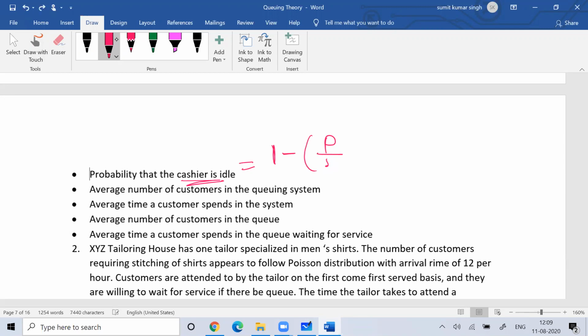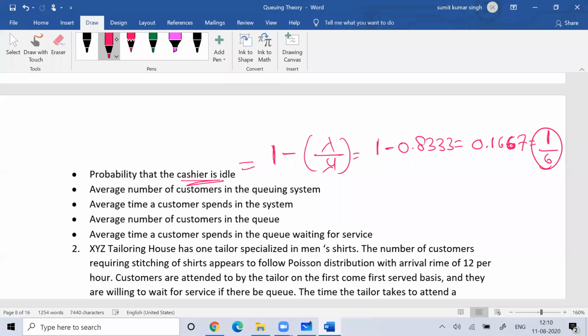That is 1 minus 0.8333, which gives you 16.67 percent, or 1 by 6. So the representative is busy 83.33 percent of the time, while the probability that he is idle is 16.67 percent of the time.